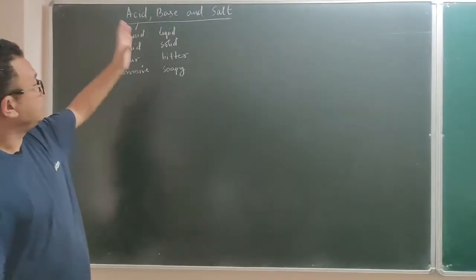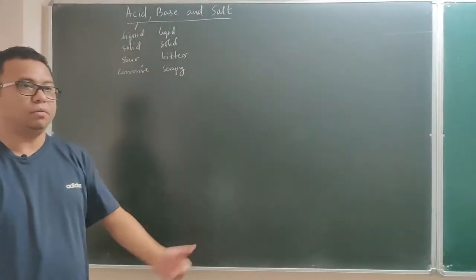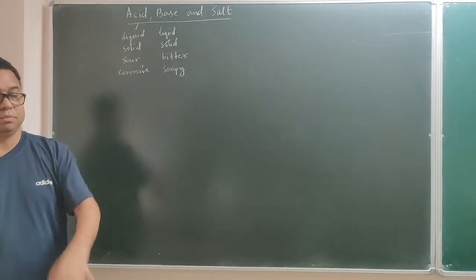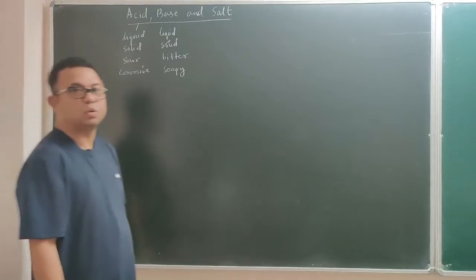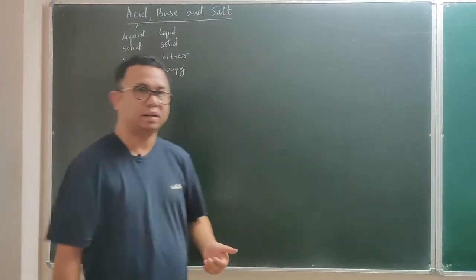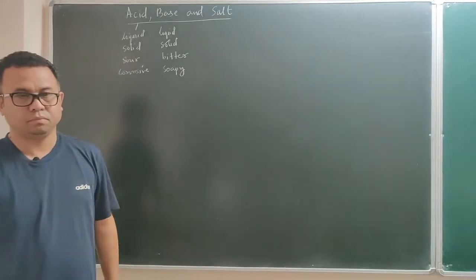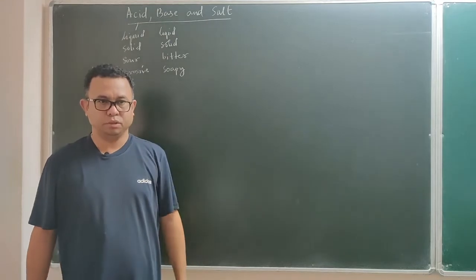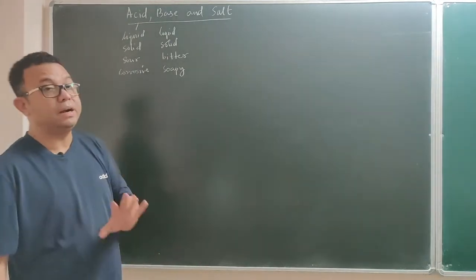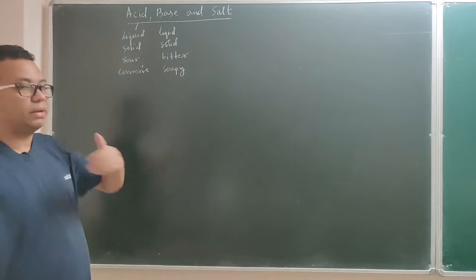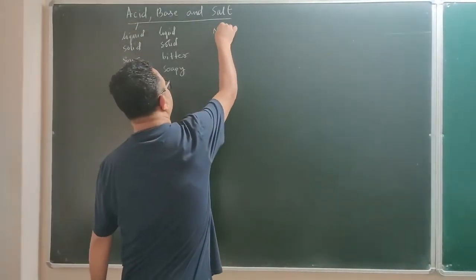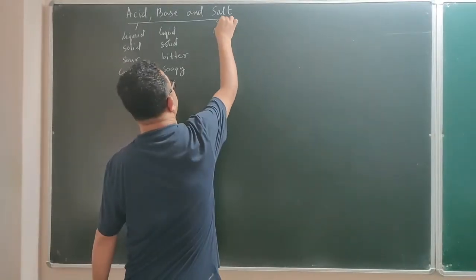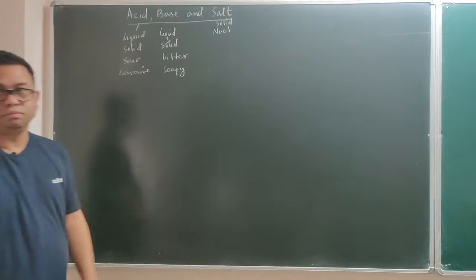Now a compound, if it is not an acid and not a base, then it is a salt. Now if you say salt, you may know only one salt, the salt that we consume, which is put into our curry. That is sodium chloride. But in addition to sodium chloride, there are thousands of salts. You may not know that, because for us salt means only the salt which you consume at home. That is not the only salt. As I said, there are hundreds of salts. Here, for example, sodium chloride. And salts are usually solid. Most of the salts are solid.